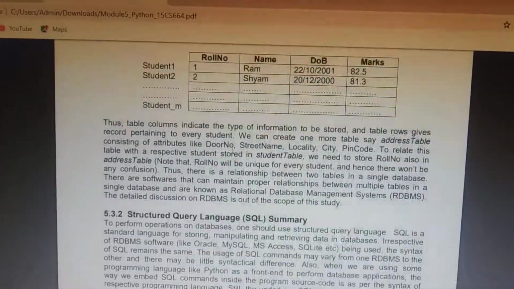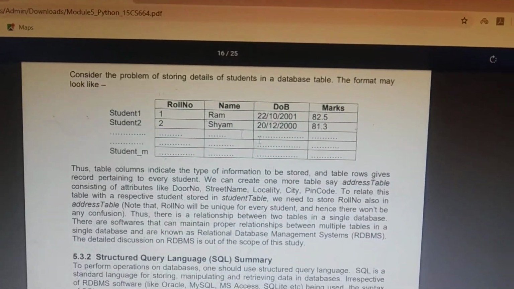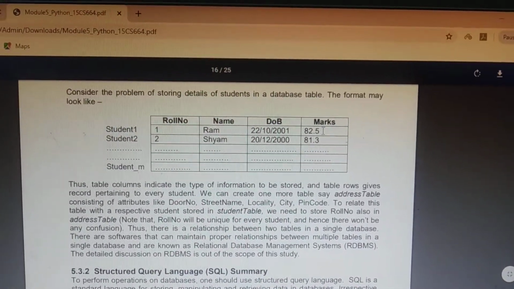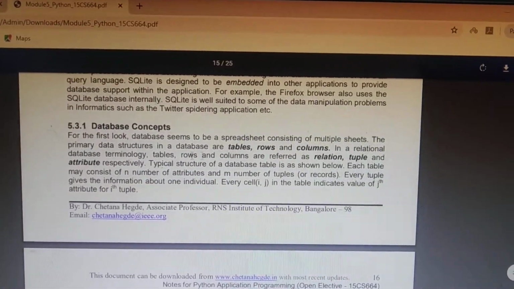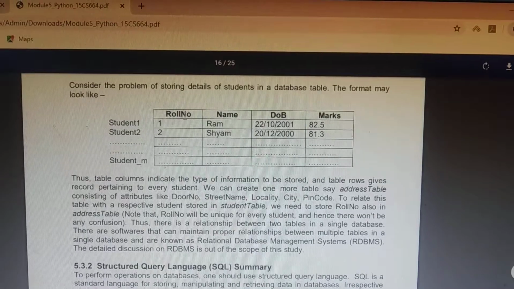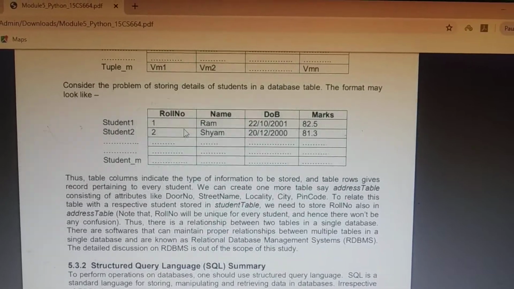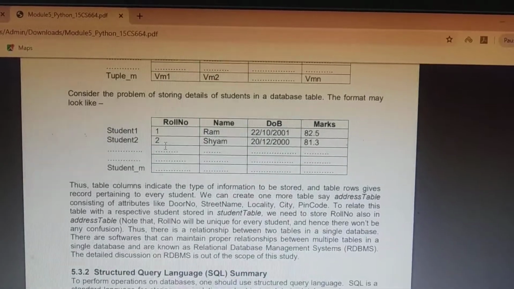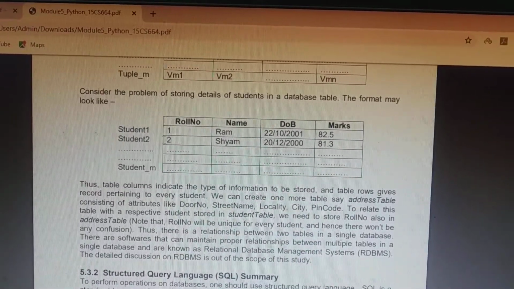So we'll see this: basically this is the table, these are columns, and these are rows. Table is also called a relation. Column is called an attribute. Rows are called records or tuples. Here the first row gives you the information of student 1, the second row gives the information of student 2, and these are the details pertaining to that particular record.